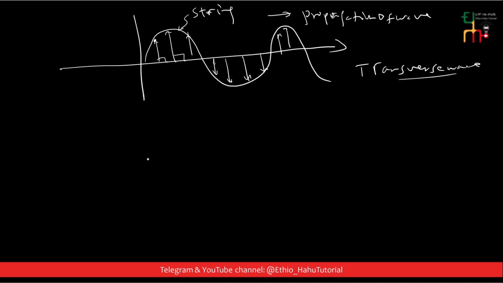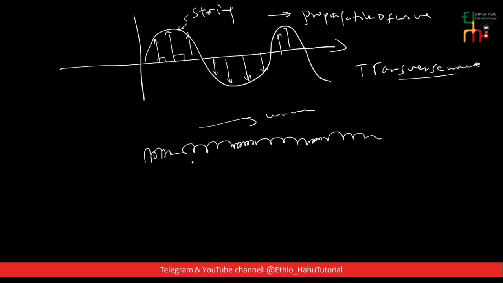For example, if we have a spring like this, this is the direction of the wave, and the particles of the medium also displace along the direction of the wave, and such a wave is said to be a longitudinal wave. A longitudinal wave is different from a transverse wave, in that in a longitudinal wave the particles of the medium move parallel to the propagation of the wave, whereas in a transverse wave the particles of the medium move perpendicular to the direction of the propagation of the wave.